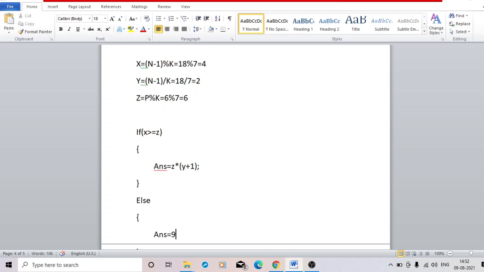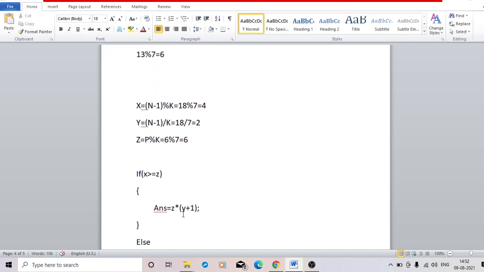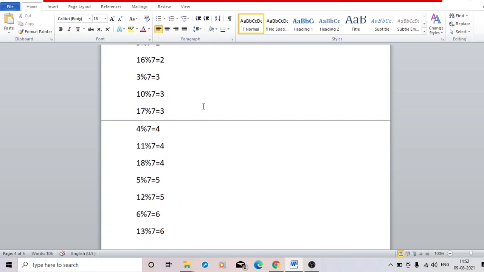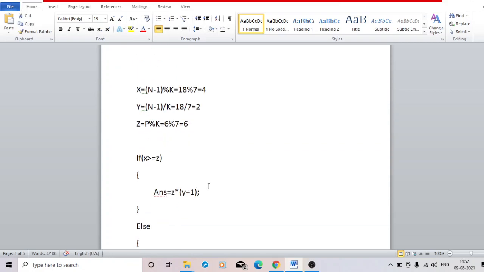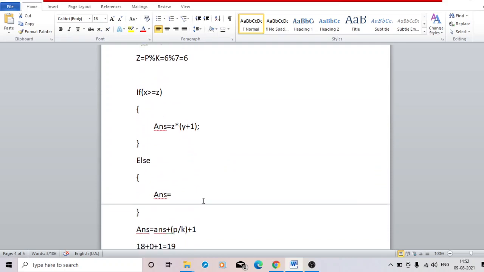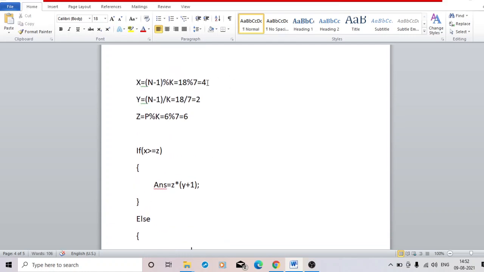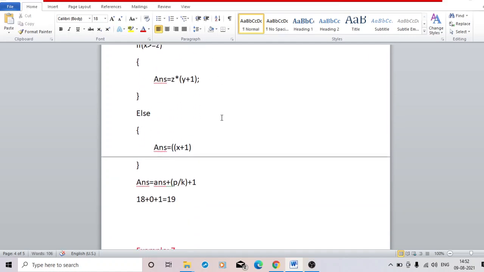At first just try to understand how many times the mod value continues for 3 times. For 0 to 4, total 5 times. So how to find it? x plus 1, because x is 4, so 0 to 4 is total 5 times. It will continue for y plus 1 times.